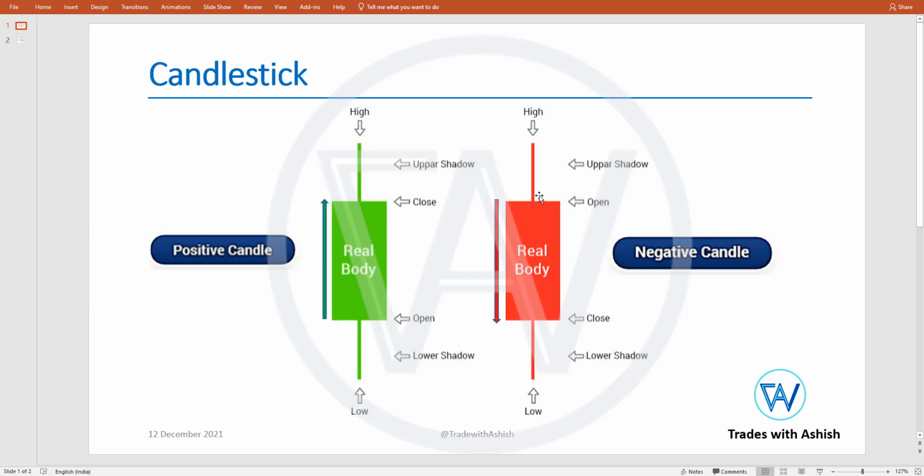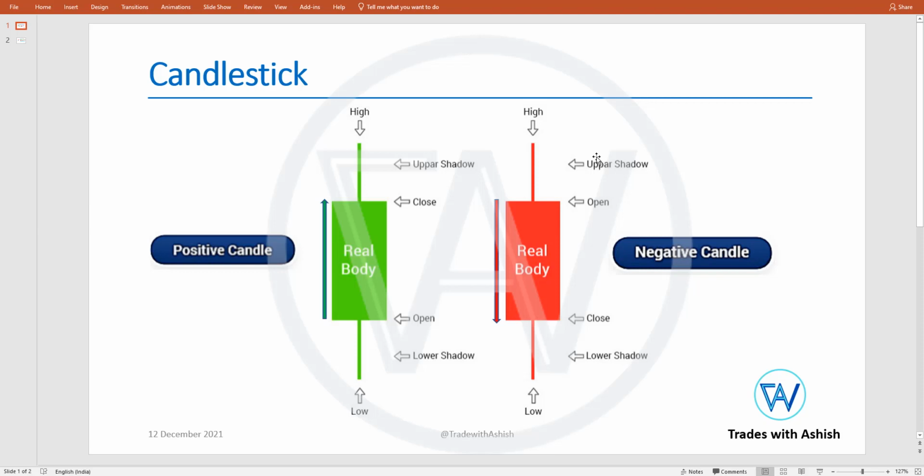And the shadow region represents your region of rejections. Rejections means in this price range, a particular side of traders were dominating compared to the other kind of trader. For example, in upper shadow or upper wick, sellers were dominating, and in lower zone buyers were dominating.